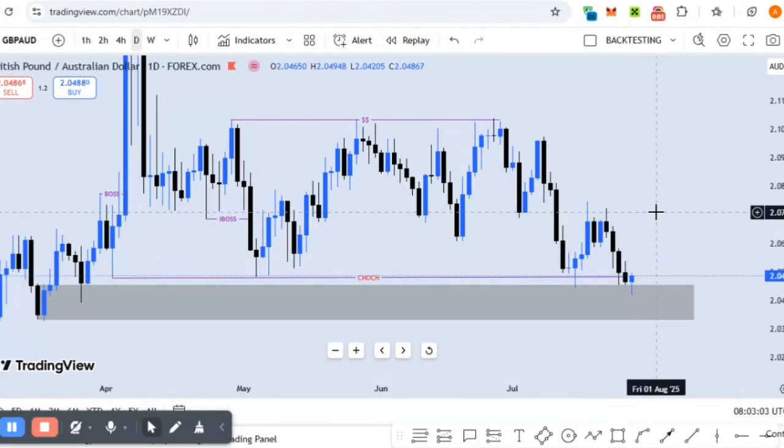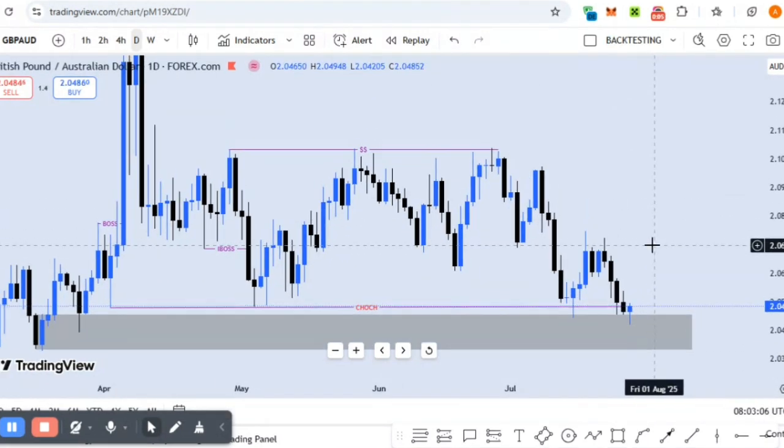So how do we position ourselves now, guys? On the weekly time frame, we are bullish. We are still very bullish overall. However, on the daily time frame, we currently have a change of character. Now remember, on the weekly time frame, we are bullish. If we are bullish on the weekly time frame and the weekly time frame is higher than the daily time frame, it means that the weekly order flow is still the one we should pay much more attention to than the lower time frame. Do you understand? So that is it.